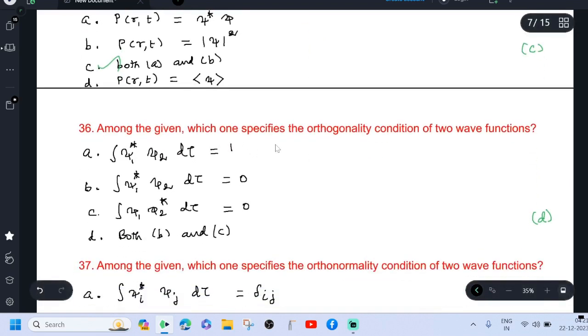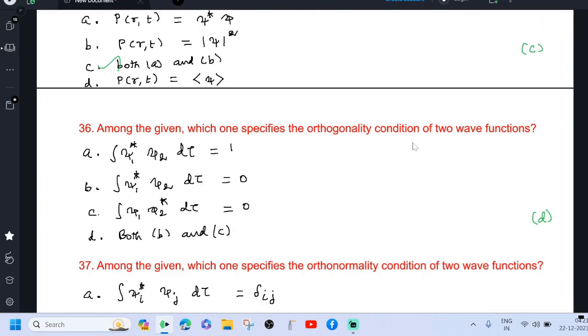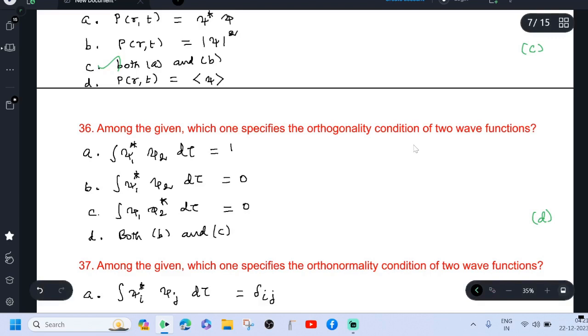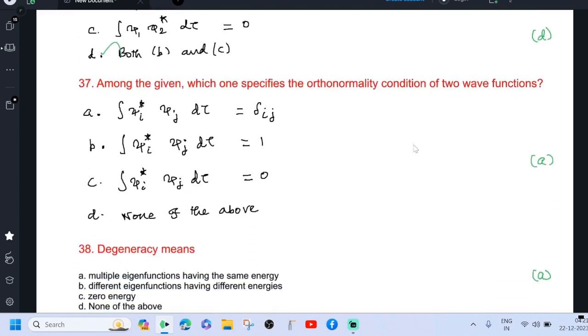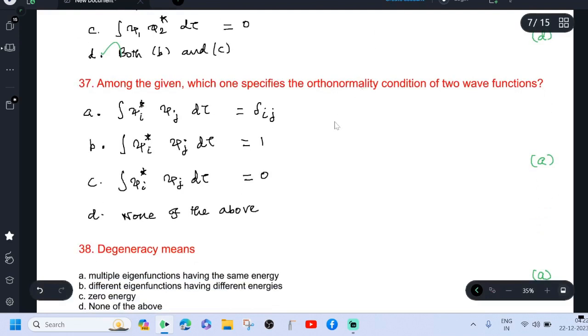Among the given, which one specifies the orthogonality condition of two wave functions? See, this is a repeated question. Both B and C are correct. Among the given, which one specifies the orthonormality condition of the two wave functions?